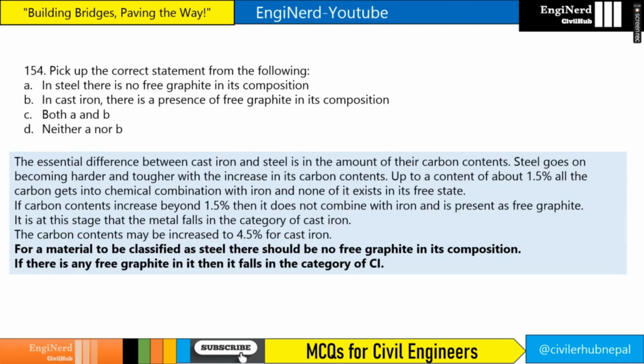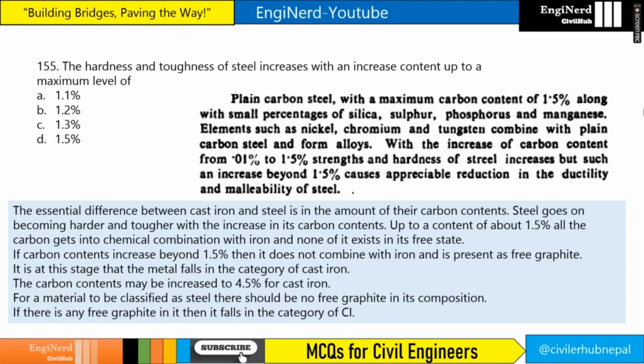Pick up the correct statement from the following. In steel, there is no free graphite in its composition. In cast iron, there is a presence of free graphite in its composition. Both A and B, and neither A nor B. So for a material to be classified as steel, there should be no free graphite in its composition, right? If there is any free graphite in it, then it falls in the category of cast iron. So our answer will be both A and B. In steel, there is no free graphite, and in the cast iron, there is presence of free graphite.